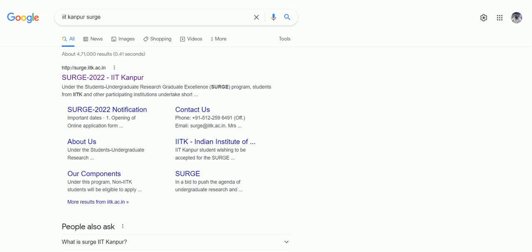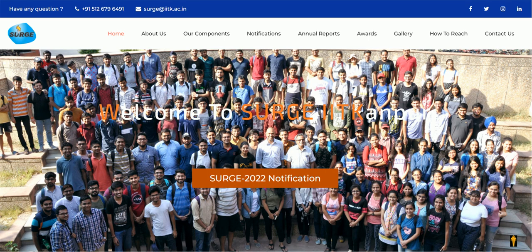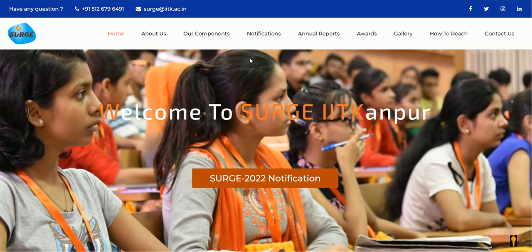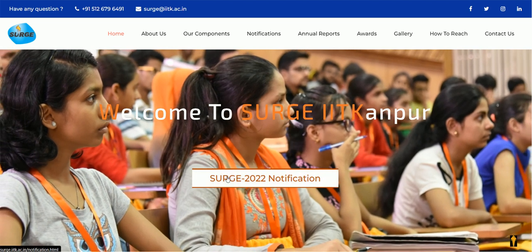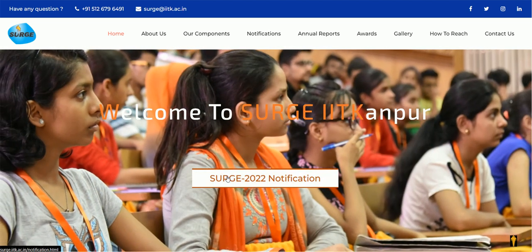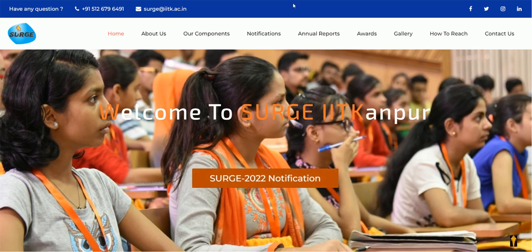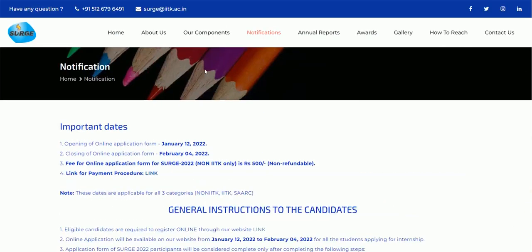Before going into that, how can we apply for Search 2022? We need to google it, that is IIT Kanpur Search. After that we click on Search 2022 by IIT Kanpur, and we come to the notification page. Here we click on the Search 2022 notification, and we get this kind of page.